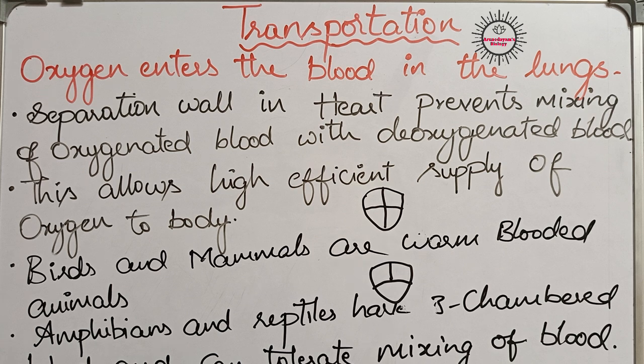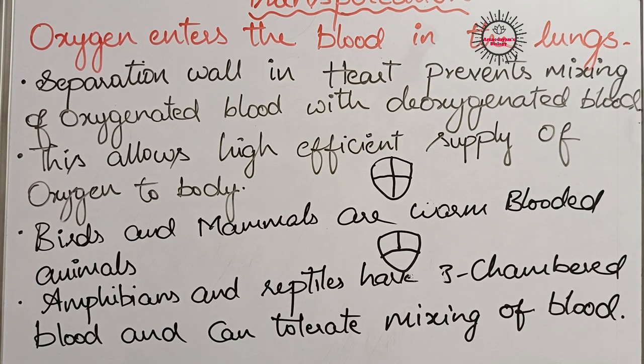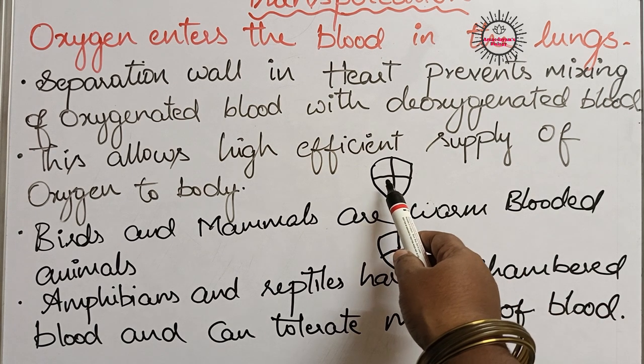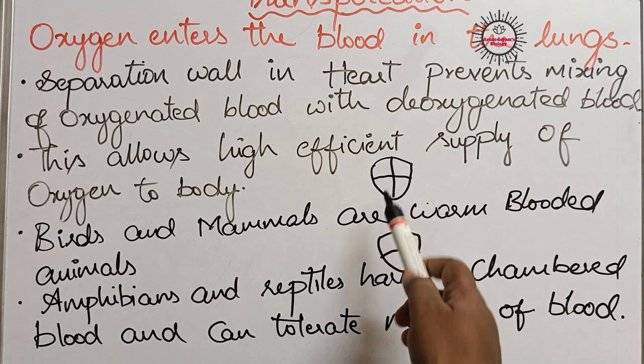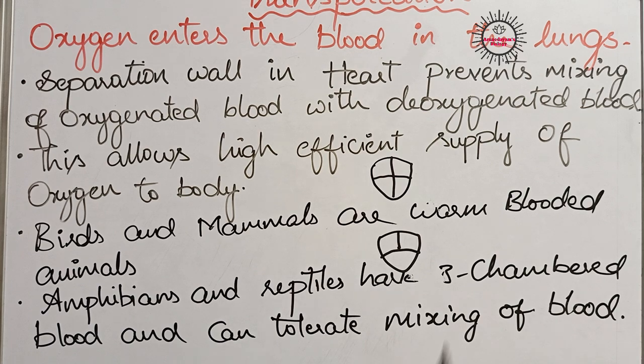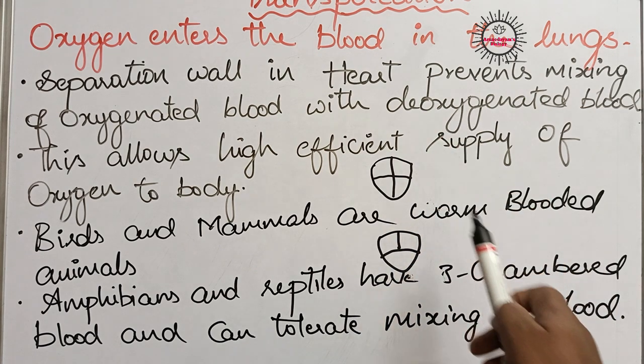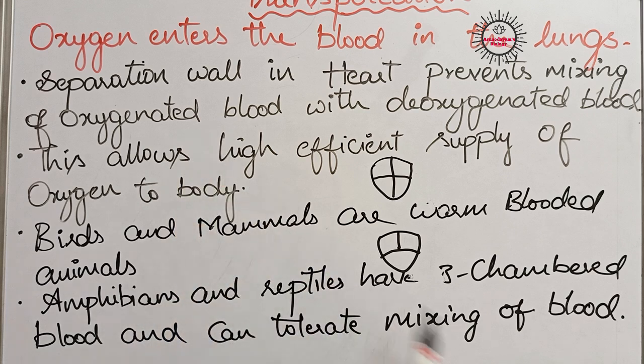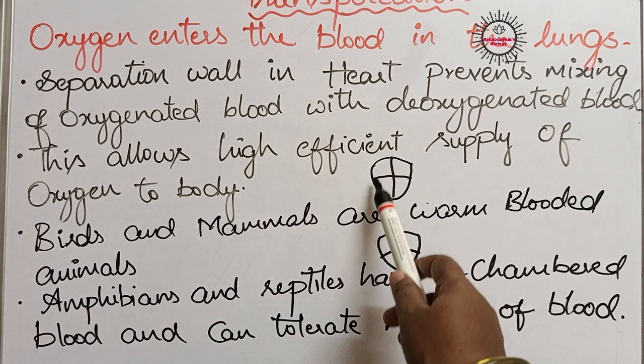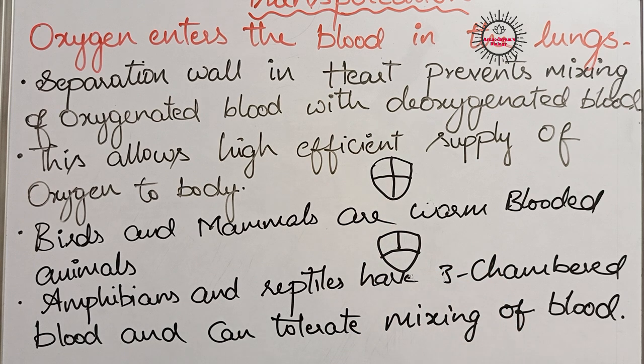Now in this part 2 video we are going to learn a few more things about our pumping system, the heart, and we are going to learn about blood vessels, blood, platelets, lymph, etc. Let us start. Oxygen enters the blood in the lungs. We have already seen that the right side of our heart contains deoxygenated blood and the left side contains oxygenated blood, isn't it? Deoxygenated blood means the blood containing carbon dioxide, and oxygenated blood means it contains oxygen.